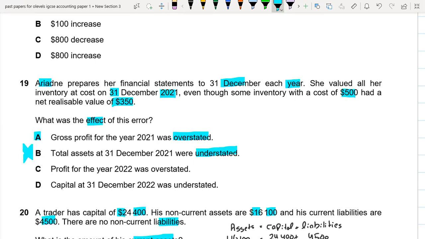Profit for the year was overstated. Basically, your profit for the year would not be overstated, it is understated, because if your GP is overstated, your profit is basically profit for the year 2022. They are talking about 2022, and we are trying to find out the answer for 2021. So this is not the right option. And again, as you can see, the year is changed here, so this is not the right option. So A seems to be the right option.